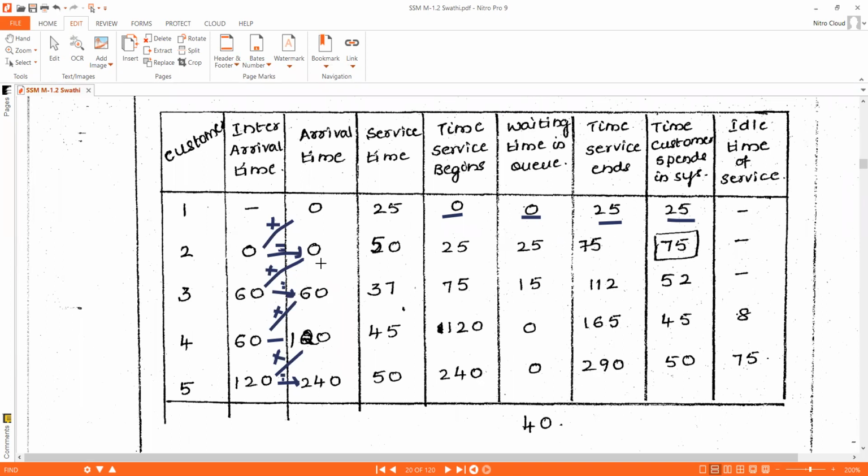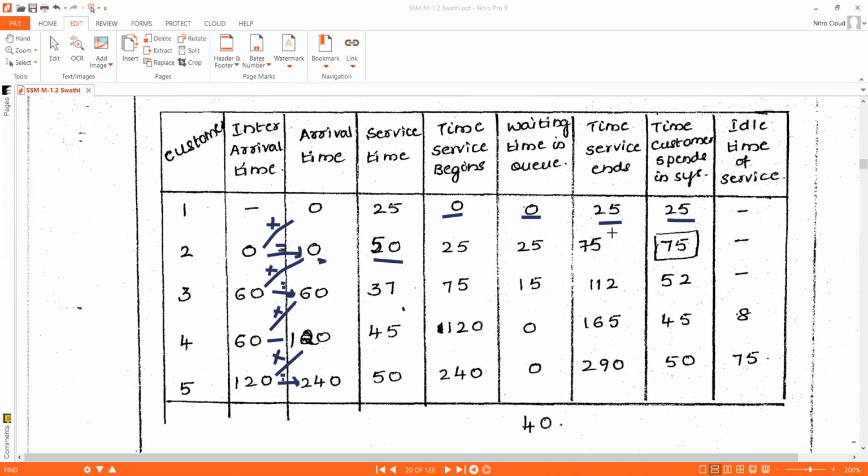Next customer, customer 2, arrives at the system at clock time 0 itself. At that time the first customer's job is being executed by the server. Customer 1's job is executing in the server, and the service time of customer 2 is 50. And what time will the service of customer 2 begin?